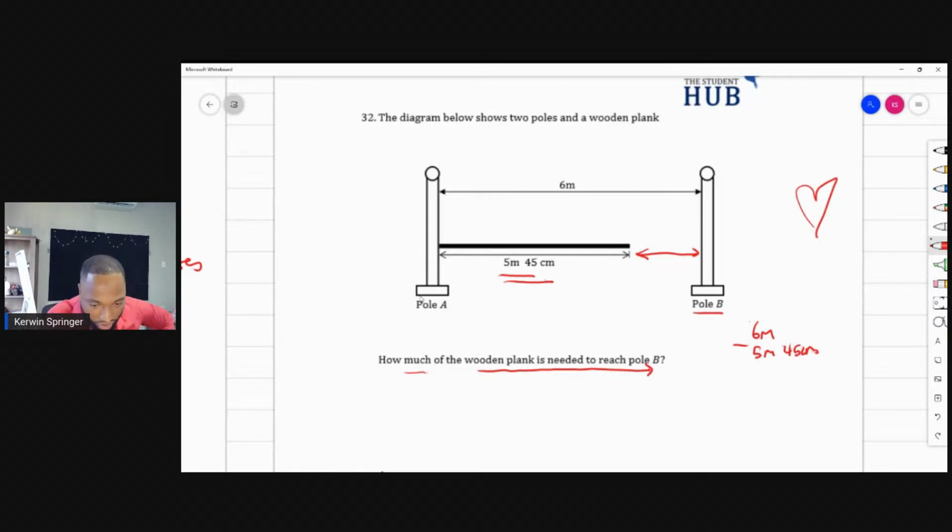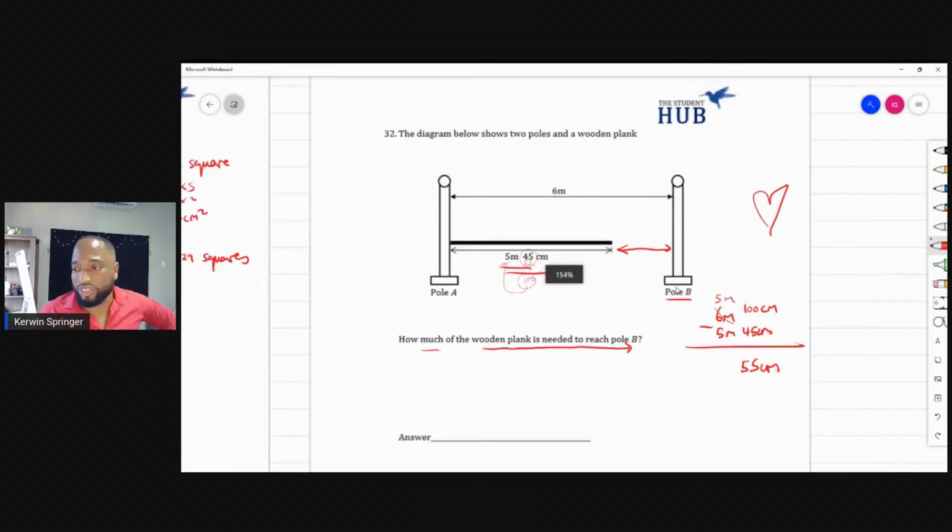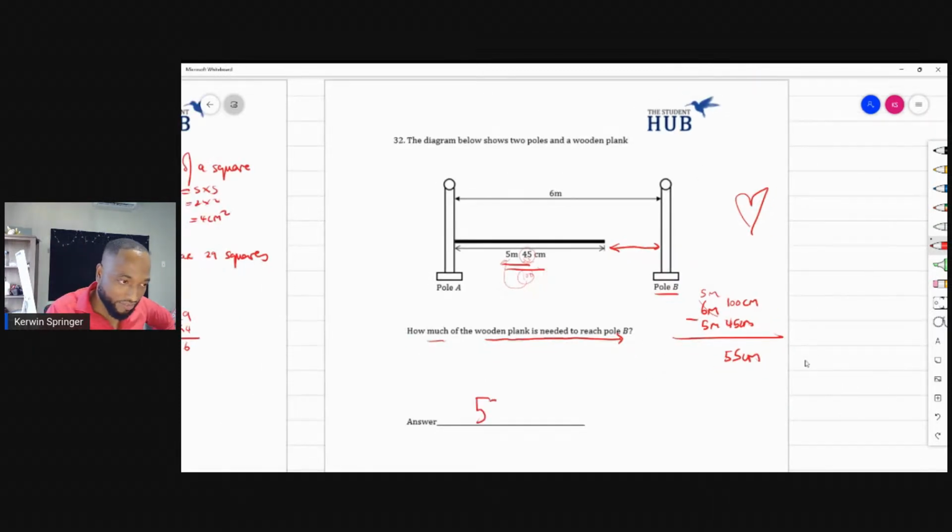If I borrow one of the meters here and put this as 5 meters, this will turn into 100 centimeters. You know that, right? 100 centimeters make 1 meter. So when I subtract this, I will end up with a nice 55 centimeters. Because if I put 55 here, this will add up and make 100, and this 100 centimeters will be 1 meter. So it's 55 centimeters.